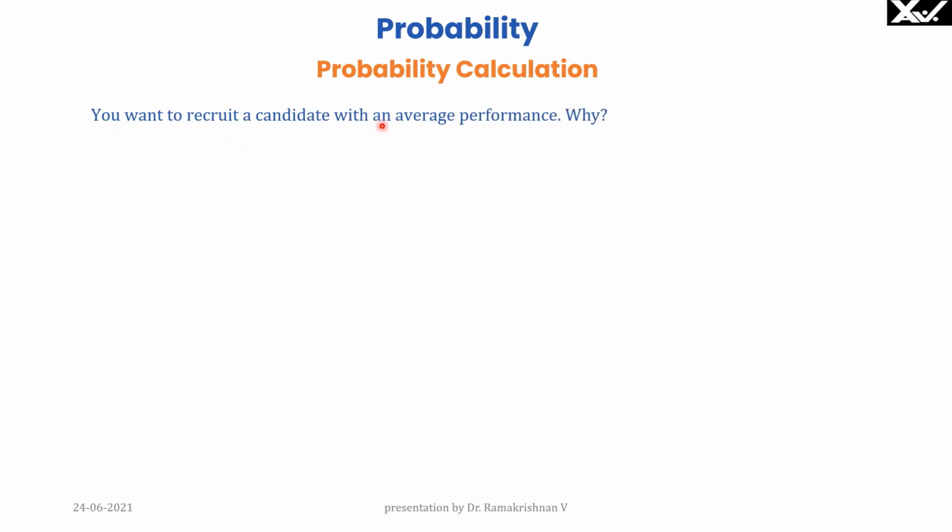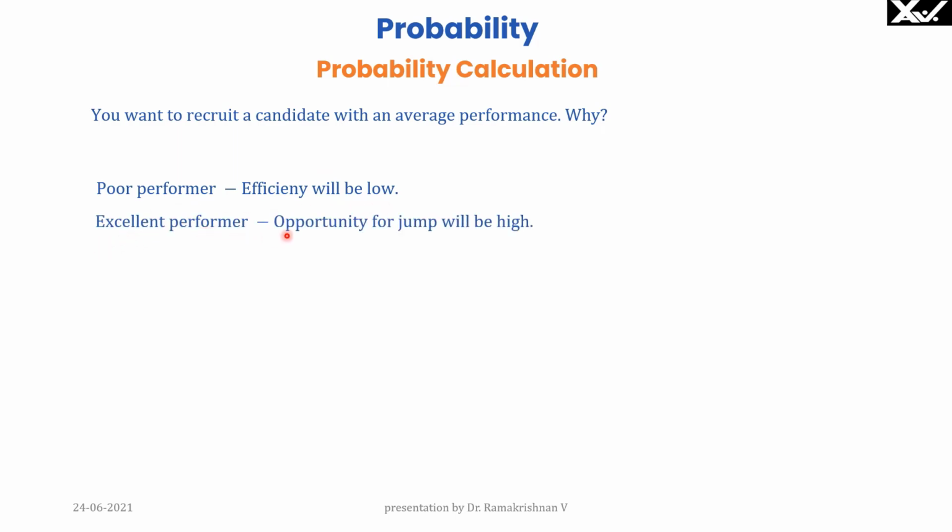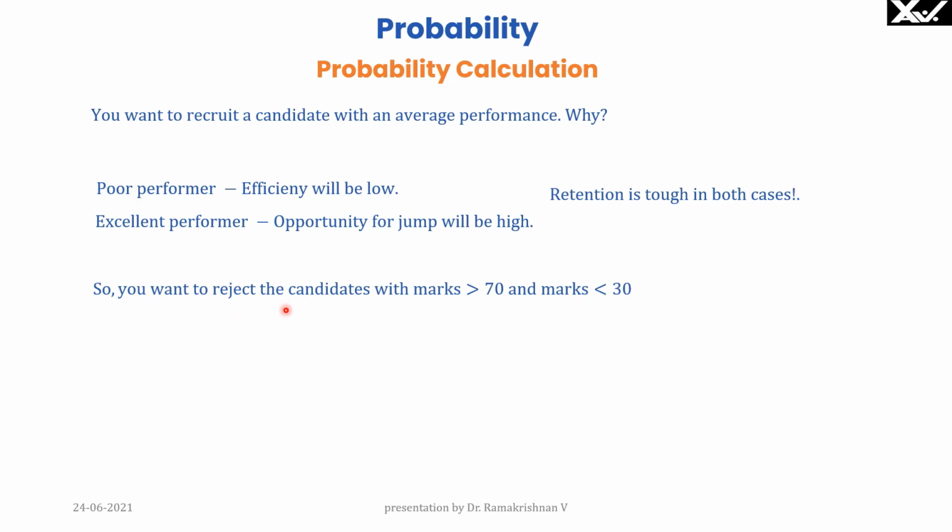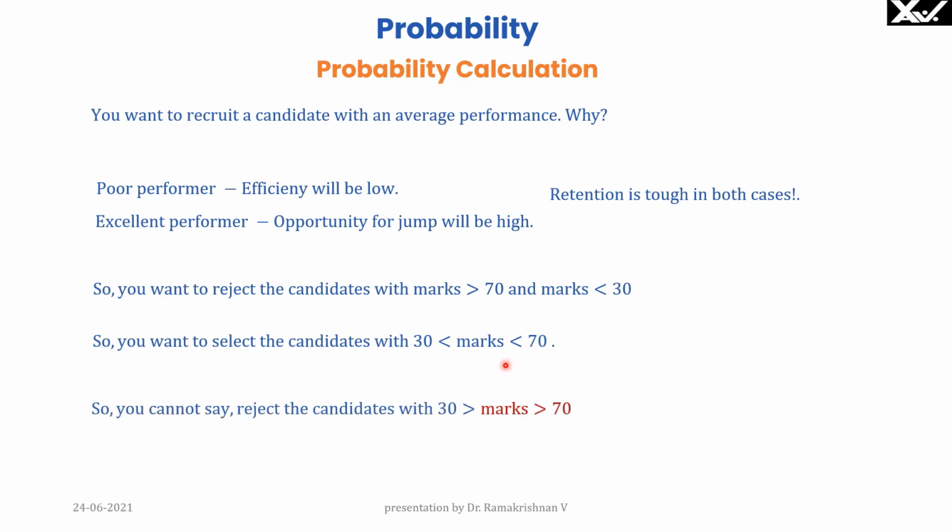You want to recruit a candidate with an average performance. Why average performance? Because poor performer means efficiency will be low. Excellent performer means opportunity for jump will be very high, and retention is tough in both the cases. Therefore, you want to reject the candidates with marks greater than 70 and marks less than 30. So you want to select the candidates with marks greater than 30 and less than 70.